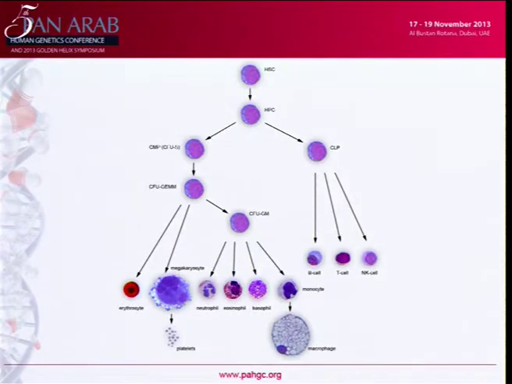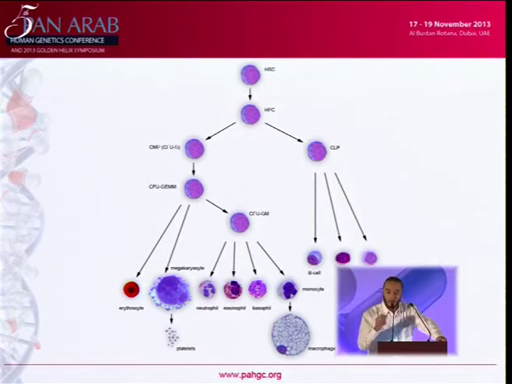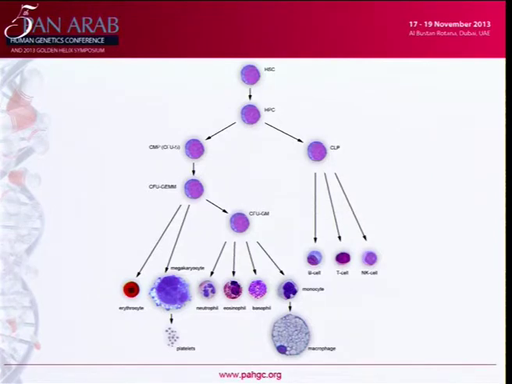So, hematopoiesis. The majority of the blood components derive from hematopoietic stem cells. These hematopoietic stem cells possess the ability to give rise to the different lineages of the blood: the erythroid lineage, the myeloid, and the lymphoid. Also, these hematopoietic stem cells, with their commitment, proliferation, maturation, and final differentiation, can give rise to what we call the megakaryocyte, this giant cell.